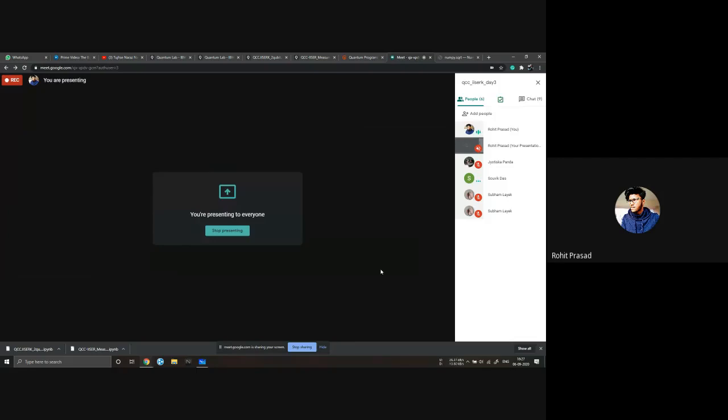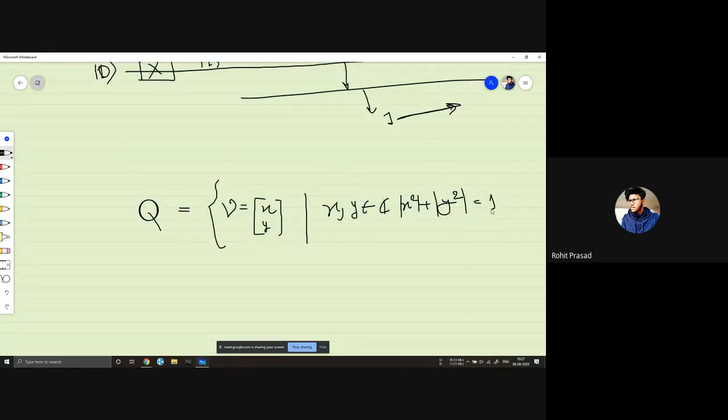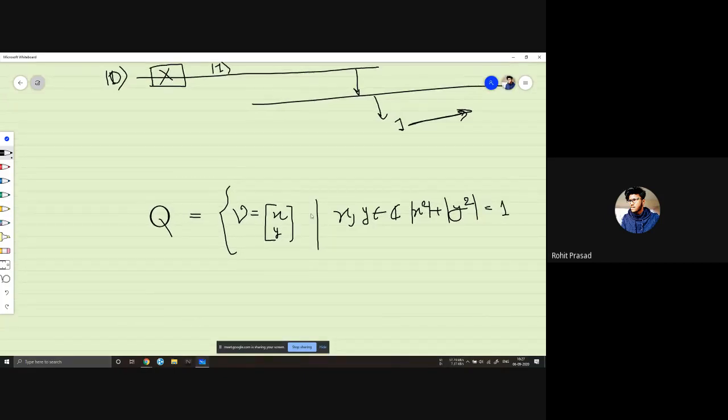If you see the previous session, I showed that there is a vector space Q defined in such a way that the qubit can stay in any of the vectors in that Q. I will just show that Q was defined in a way that V is (x, y) such that x, y belong to complex numbers, and the mod of x whole square plus the mod of y whole square is equal to 1, something like this.